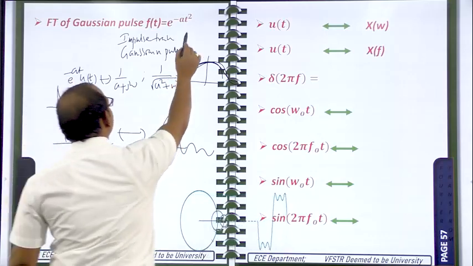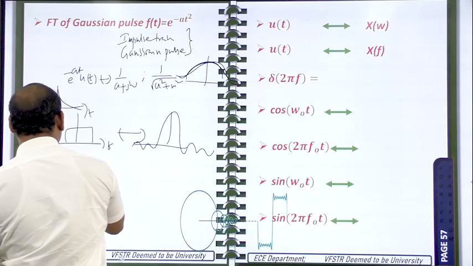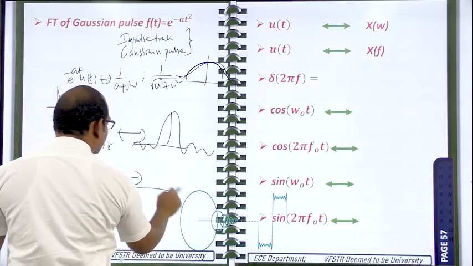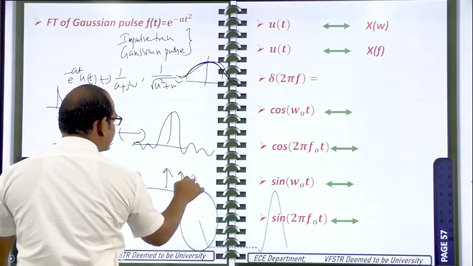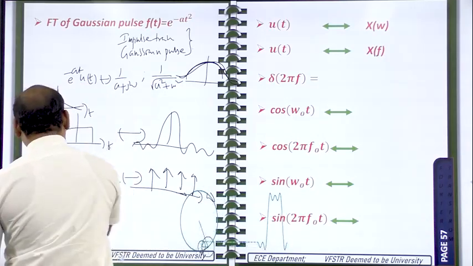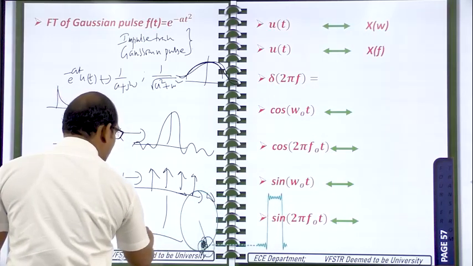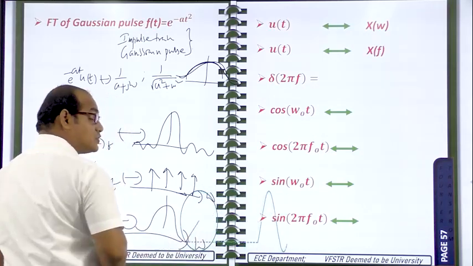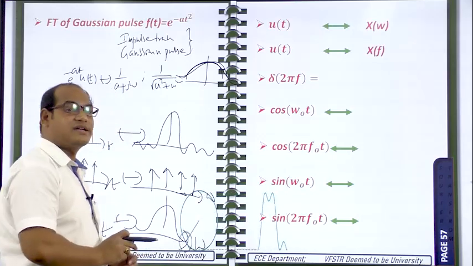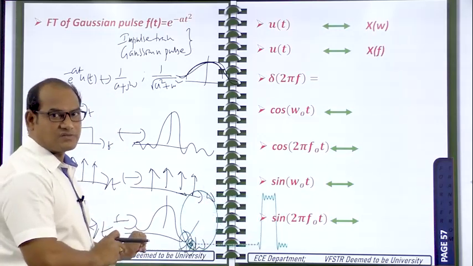But only for these two signals, if you take an impulse train in the time domain, you will get an impulse train in the frequency domain. The amplitudes may be different, but the shape of the signal is the same. Similarly, if you take a Gaussian pulse signal in the time domain, in the frequency domain also you will get the Gaussian pulse signal only. So the shape of the signal will not be affected even when we apply a transformation technique like the Fourier transform.